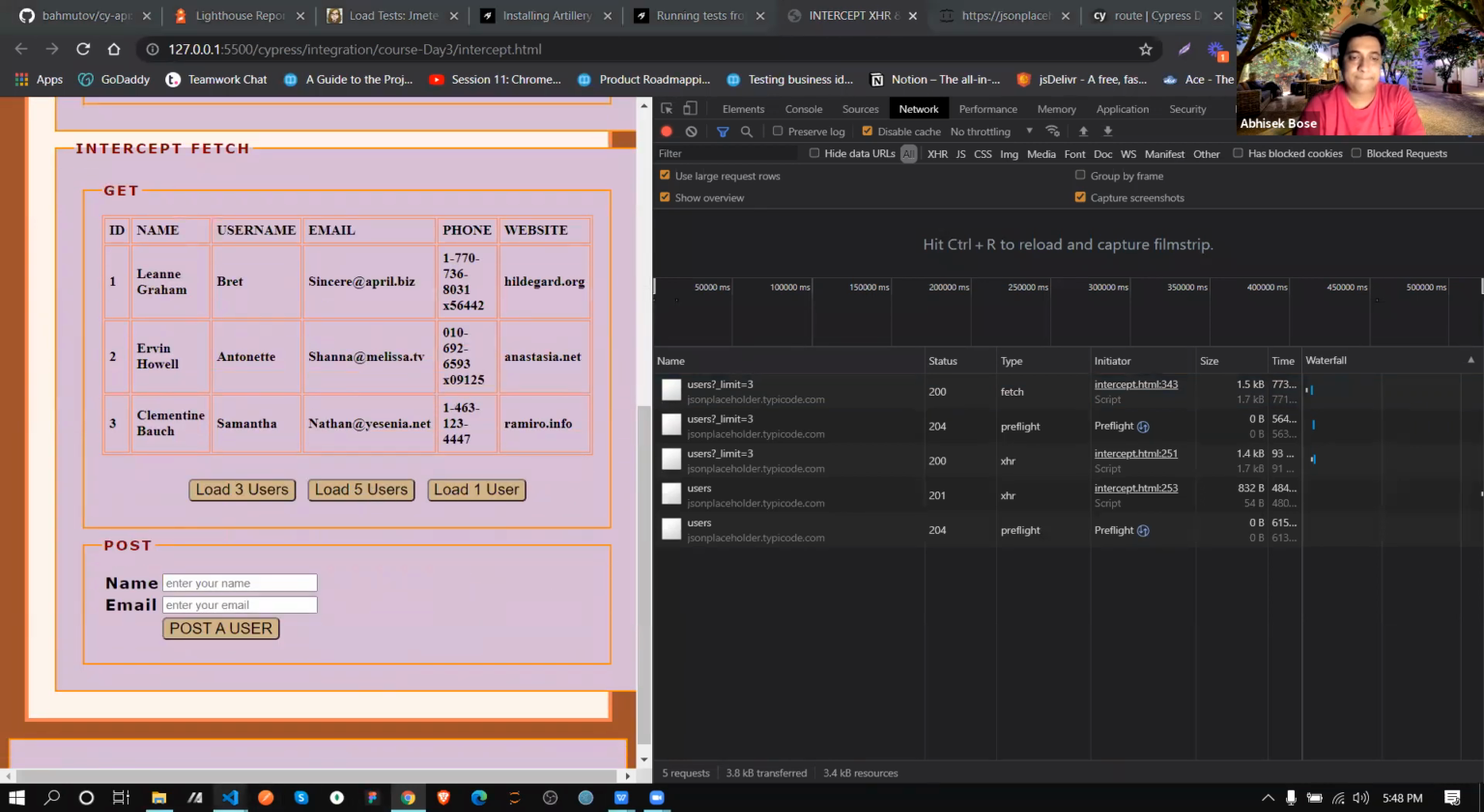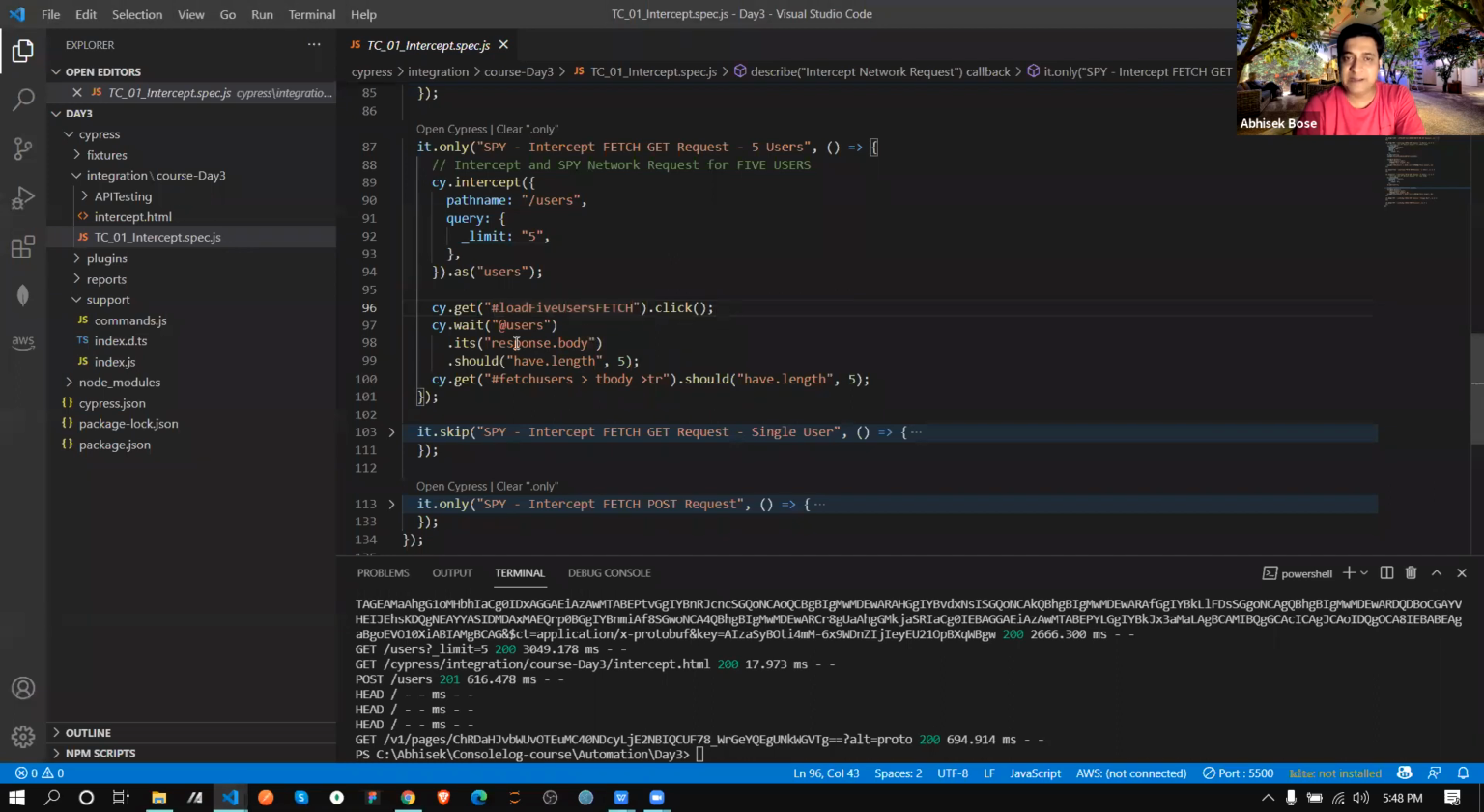Now once I click in this step, wait means I'm waiting until this URL gives me some response. So I'm saying that one only. That's why I call this alias name from here. Then I'm saying once it's done, check the response.body. Then after that, check it should have length 5 because I queried 5. Okay. Cool.